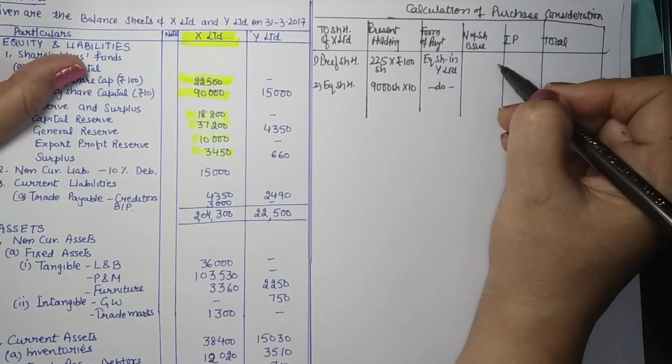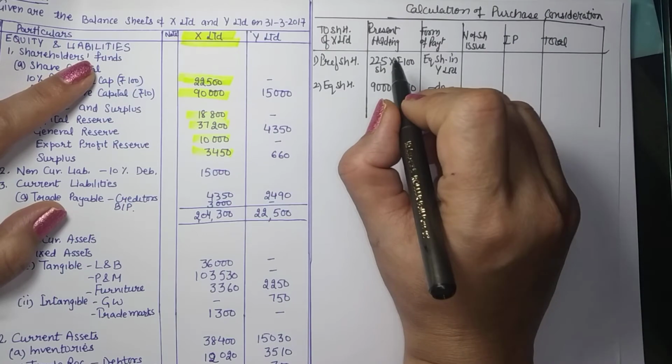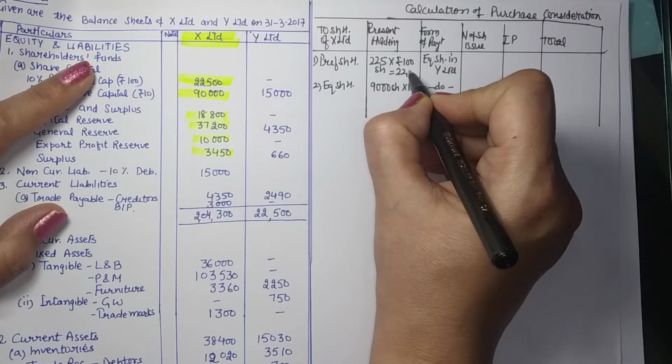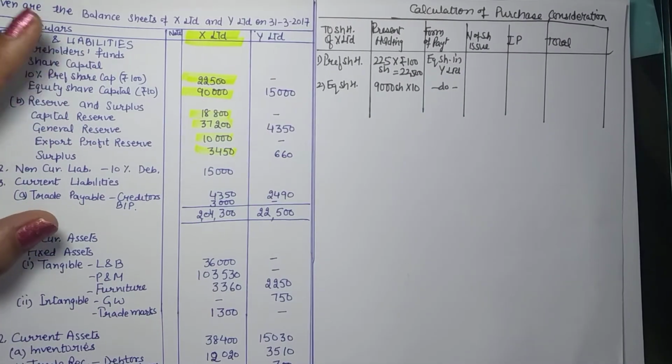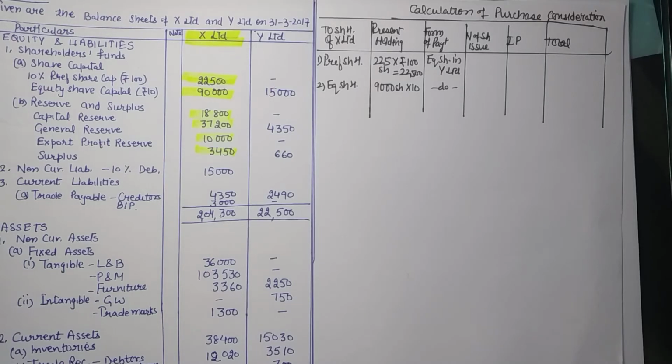Same. Number of shares. Now here we are not given the number, but we are given that these shares will be redeemed at 10% premium. So if 22,500 is the amount and the shares are to be redeemed at 10% premium, what will be the total payment? So just calculate the amount.